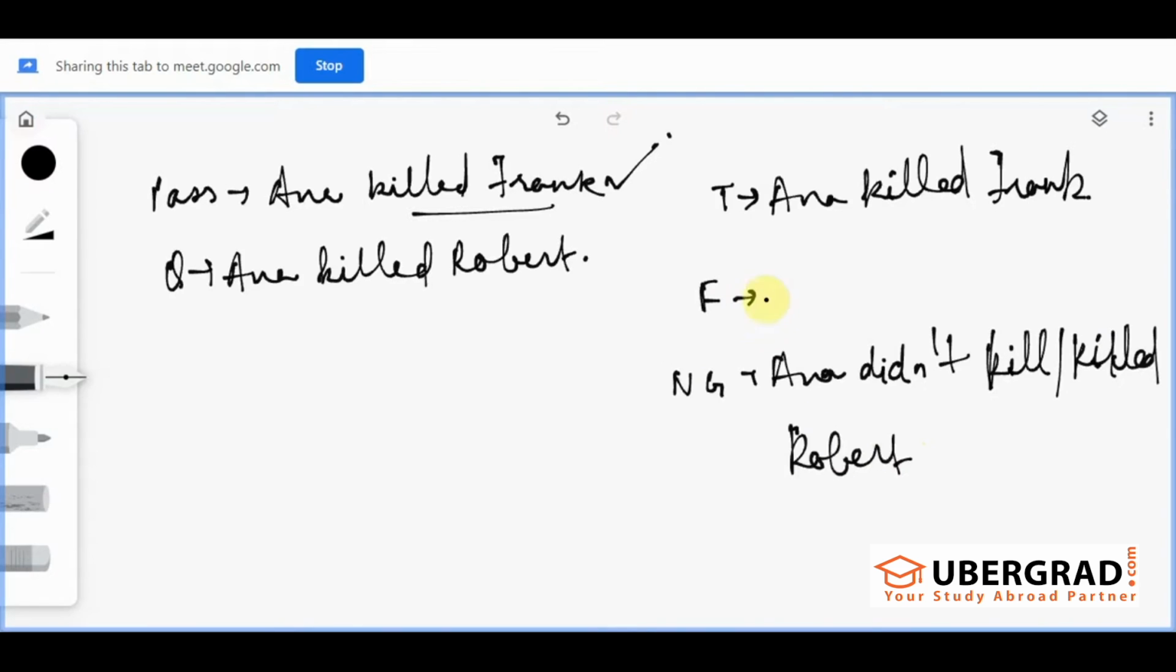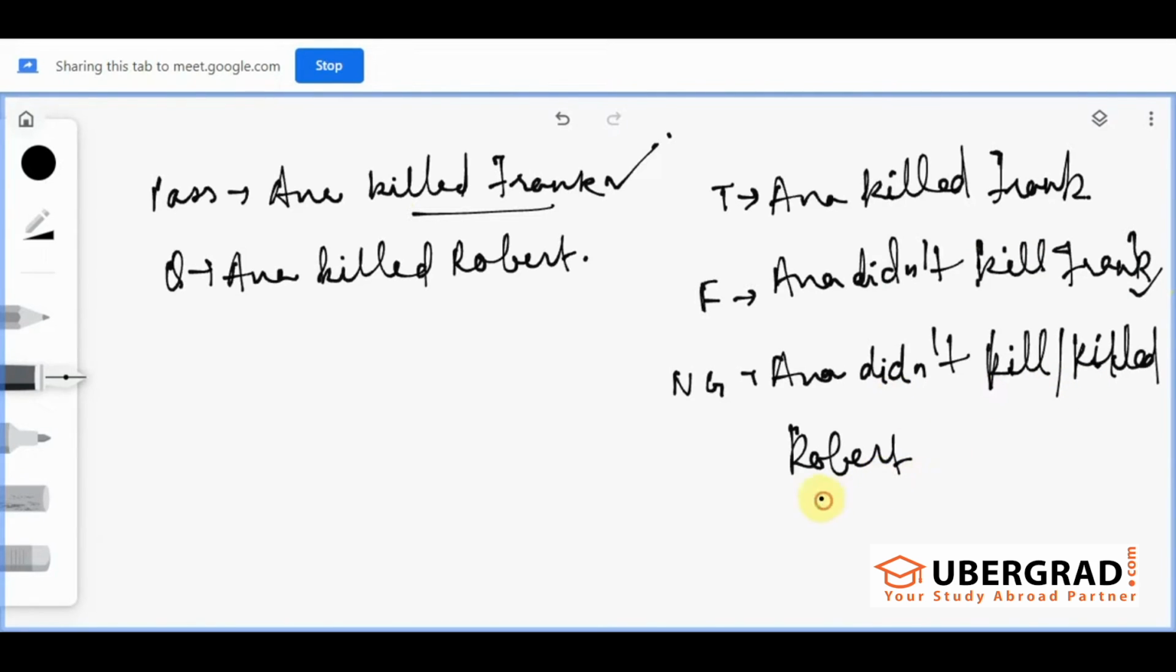False, what is the meaning of false, guys? I want all of you to pay attention over here. False means Anna didn't kill Frank. Try to understand this, because this is contradicting the information given in the passage. The passage says Anna killed Frank. So Anna didn't kill Frank would be false. A statement which contradicts the information given in the passage, that is called false.